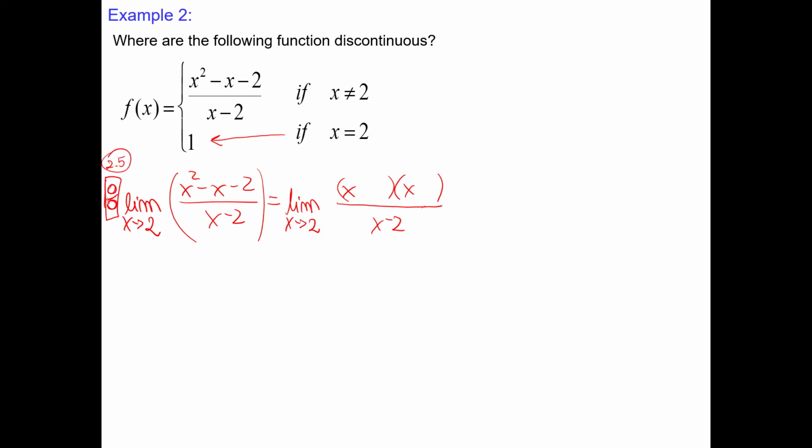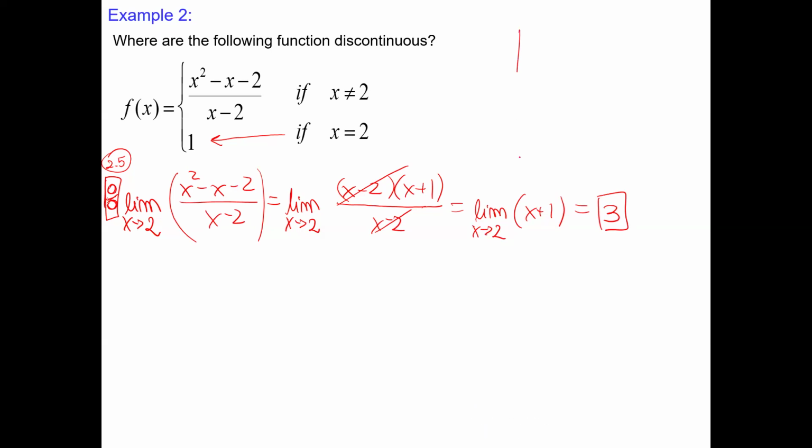Algebraically I can simplify this function to the linear function x plus 1. The line x plus 1 is defined at 2, and we learned that when the function is defined at 2, we can just substitute: 2 plus 1 is 3. This limit is 3.